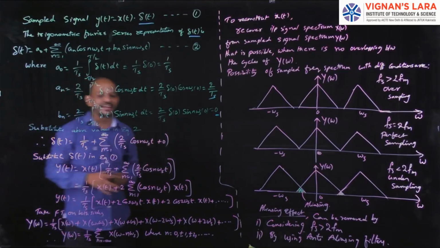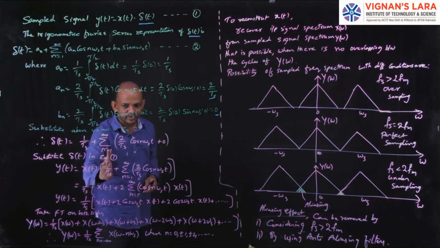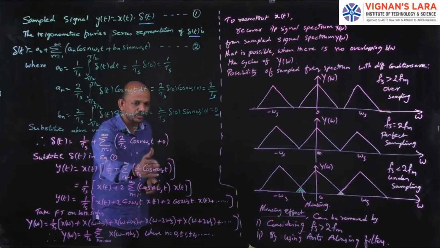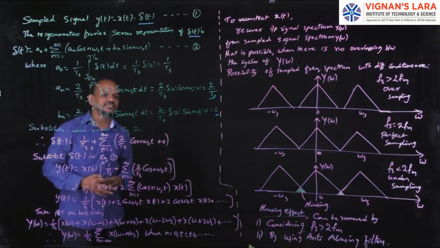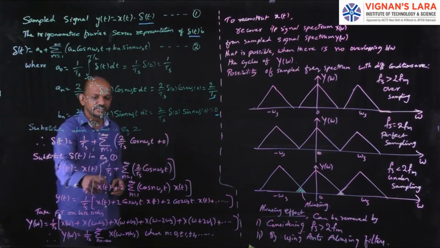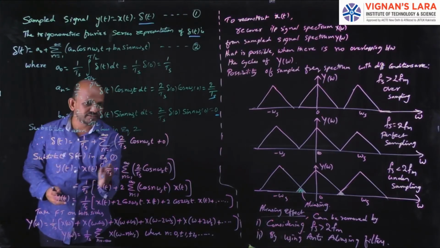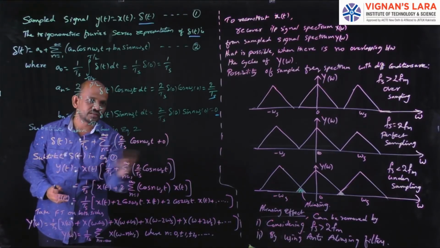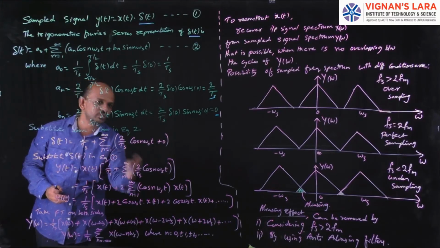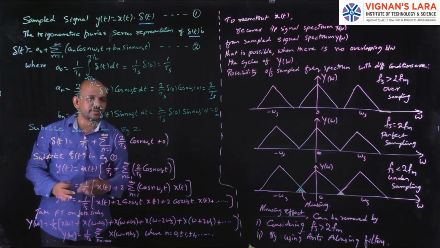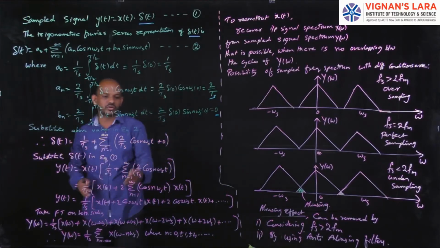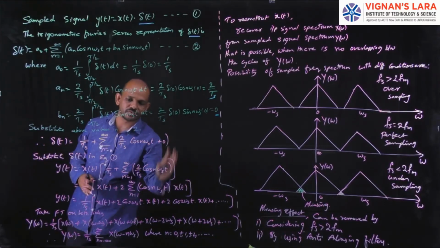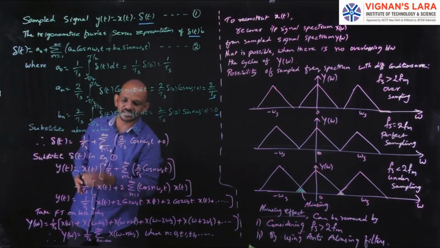So multiply this x of t. What happens? x of t by Ts plus summation n equal to 1 to infinity 2 by Ts cos n omega s t into x of t. From that I take 1 by Ts as common. So finally, 1 by Ts into x of t plus 2 into summation n equal to 1 to infinity cos n omega s t into x of t. I bring x of t inside the brackets and take 1 by Ts outside.